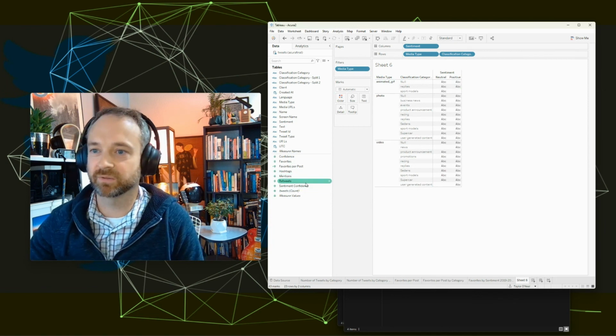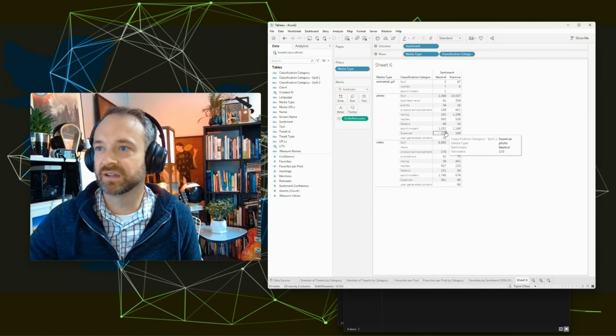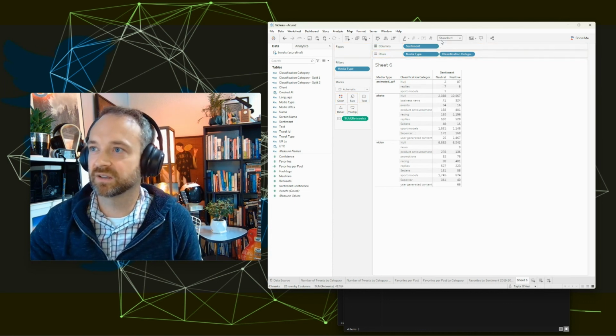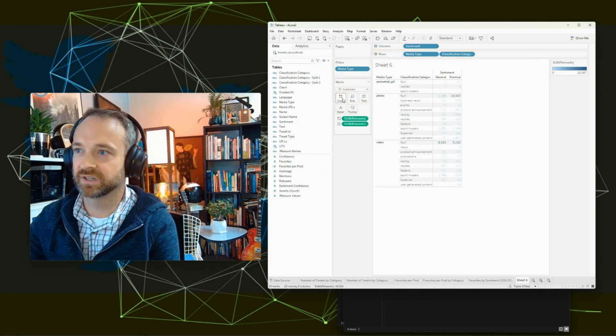So let's think about retweets. I want to know what's being amplified out there. So I'm going to drop that in. This is just a simple table. Let's do a highlight table. So I'm going to drop that sum of retweets there onto color. And it just changed the text, which could work for you if that's what you want.